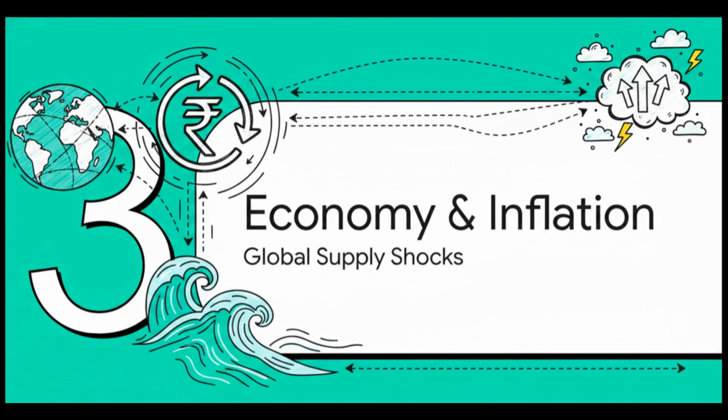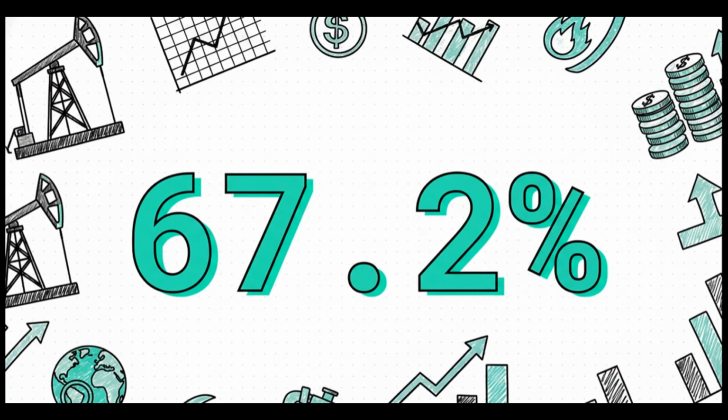Okay, let's hit Section 3, Economy and Inflation Shocks. Global geopolitics is literally creating a massive headache for the Reserve Bank of India right now, and honestly, it's completely summed up by this staggering number, 67.2%. That is the inflation rate strictly for crude oil and natural gas, and it just hit a 46-month high in April 2026. This right here is the absolute biggest driver of the economic shockwaves we are about to look at.